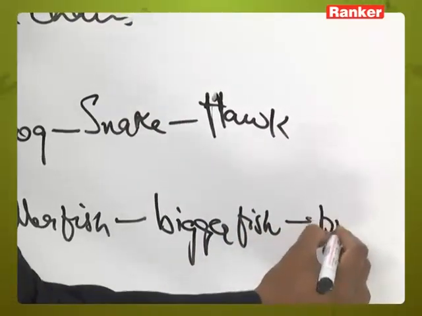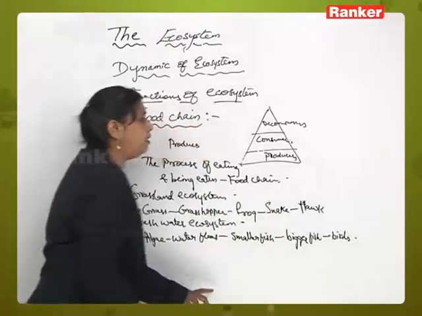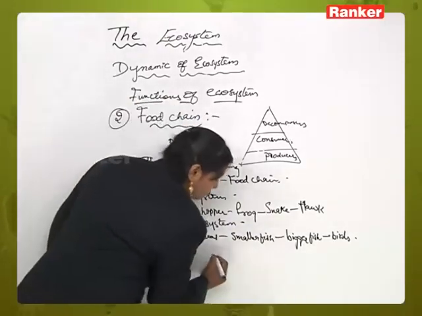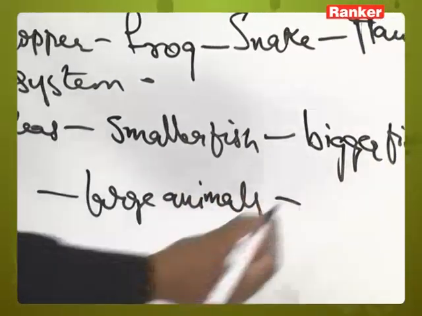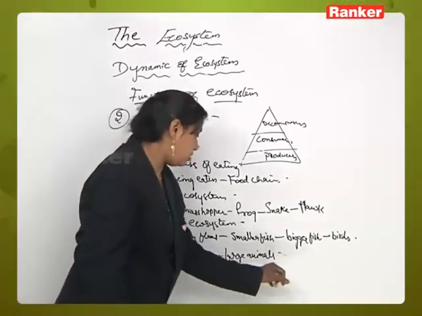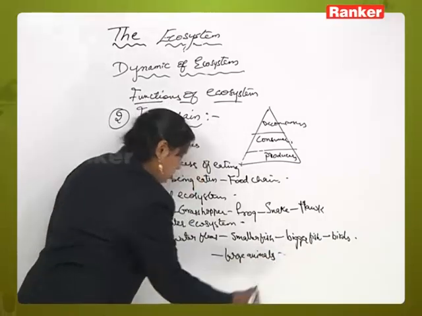and these will be eaten by birds, and birds will be eaten by large animals, and again large animals are not further eaten. So this is also considered as a food chain.